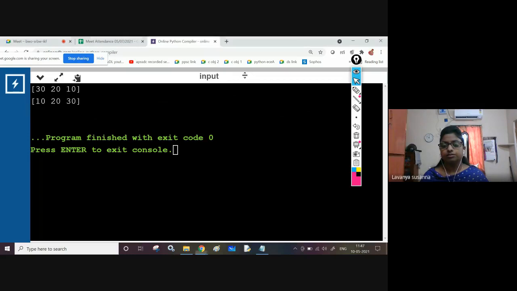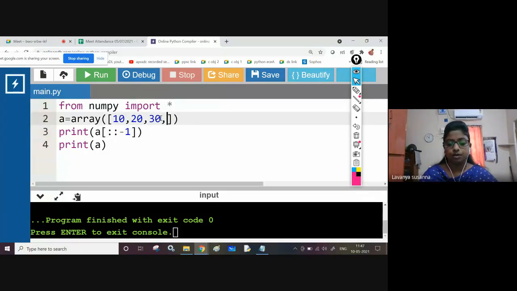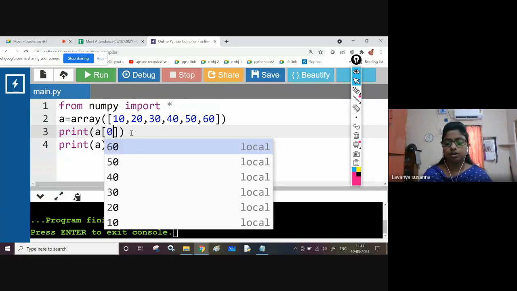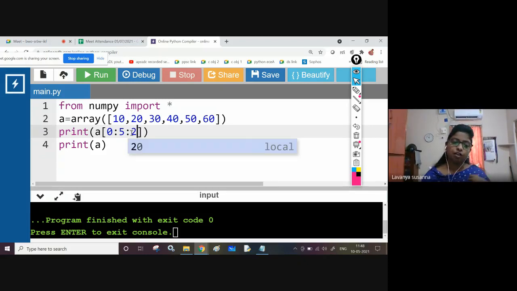Now let us retrieve using a step value. Using the step value, let us retrieve 40, 50, 60. A of starting index I am giving 0, colon, ending 0, 1, 2, 3, 4, 5. End index I am giving 5 and step value I am giving 2. What will be the output?